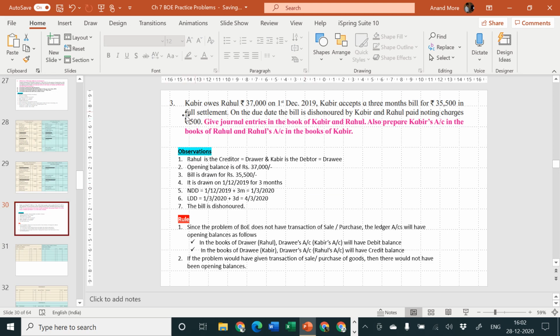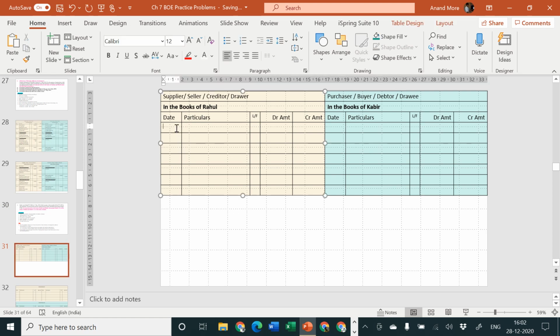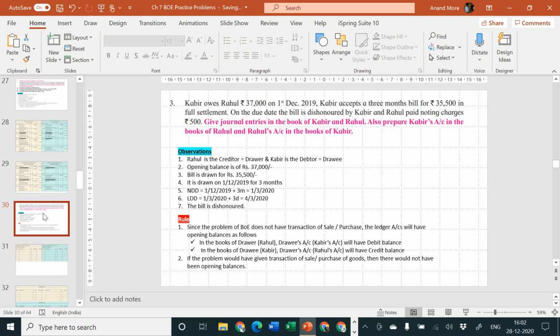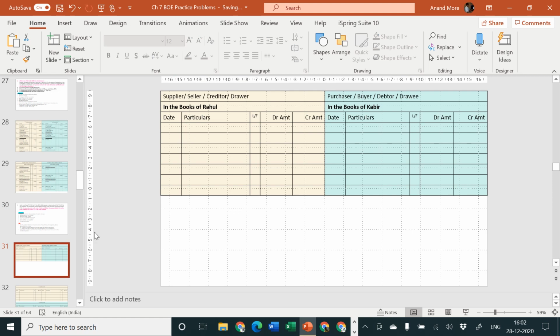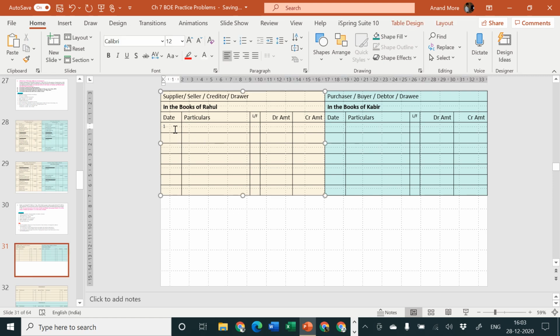Be careful about that particular wording. Okay, so although bill is coming in of only rupees 35,500, still we are going to settle the account of 37,000. So 1st of December 2019, bills receivable account debit.